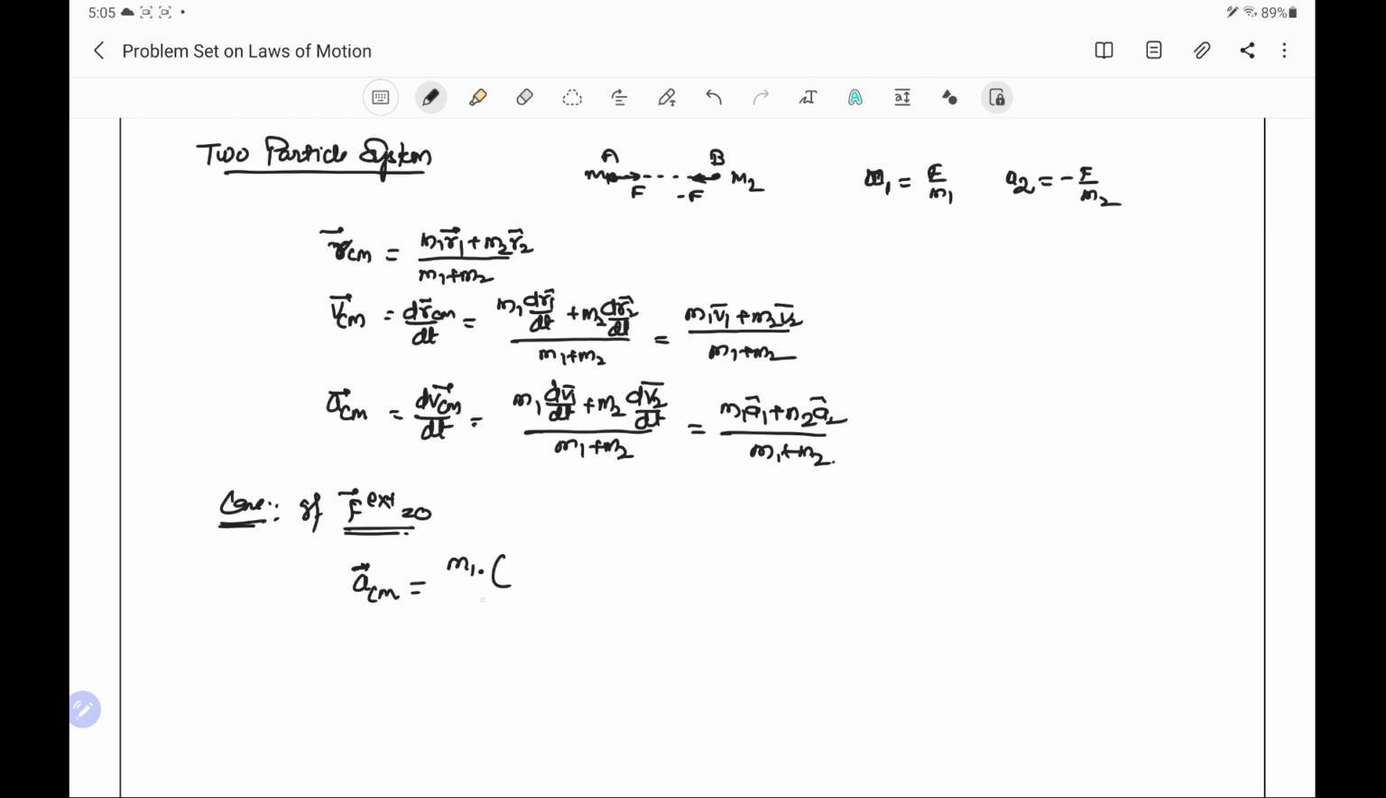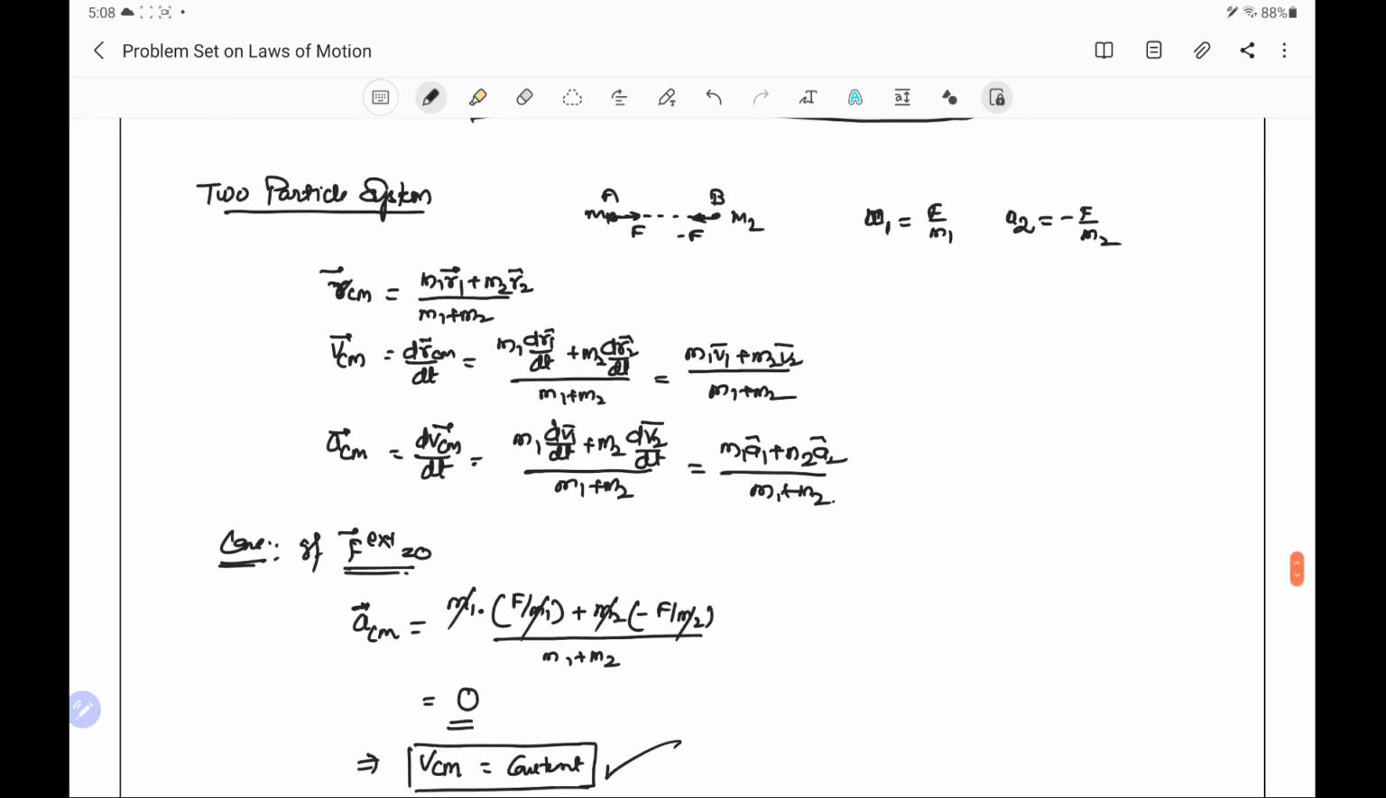So we put these values in the expression of acm. It will be m1 into a1, where a1 is F by m1, plus m2 times the acceleration of the second particle, which is in the opposite direction, minus F by m2, all divided by m1 plus m2. So we see m1 gets cancelled by m1 and m2 gets cancelled by m2. That means the acceleration of center of mass is 0. If the acceleration of center of mass is 0, this implies that the velocity of center of mass is constant. The motion of the center of mass of the system is not affected by the internal forces.